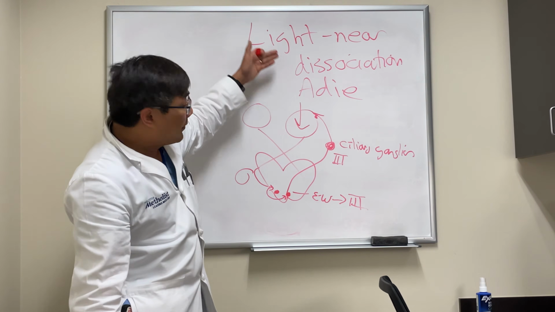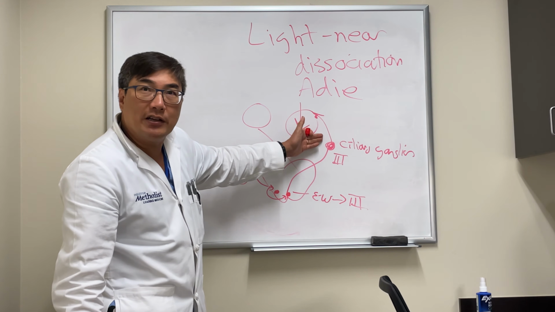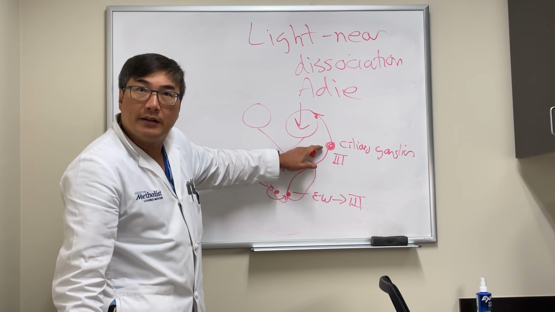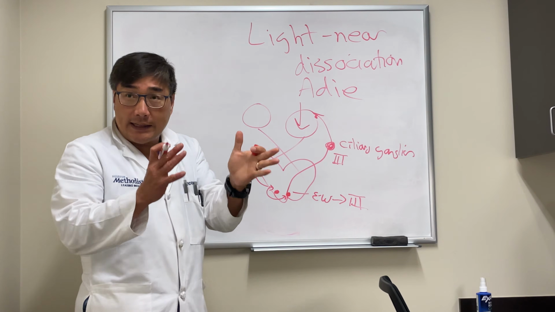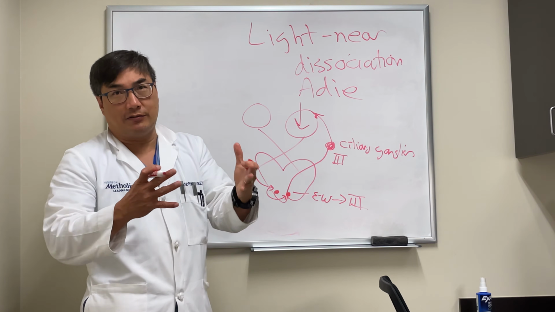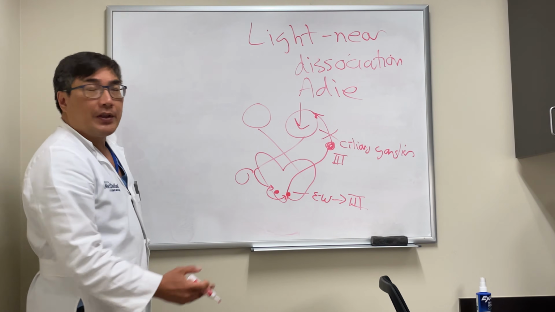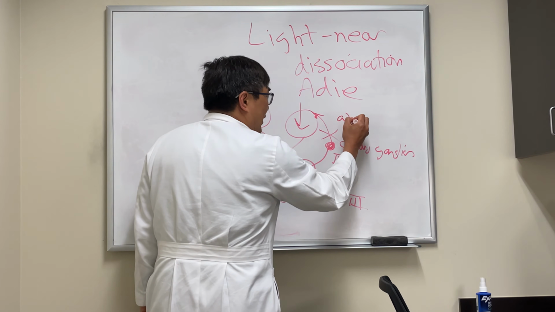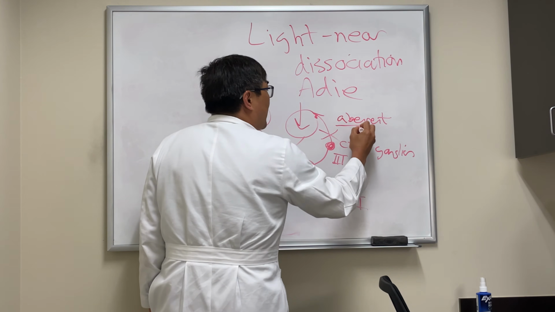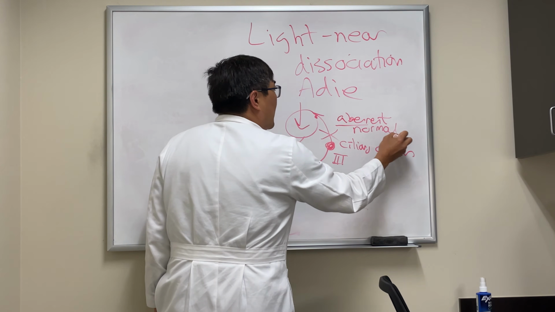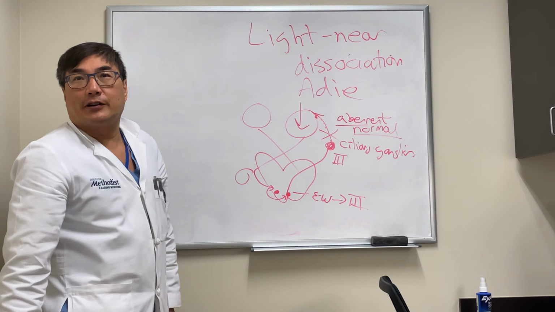So you can see the basis of the question. The light and the near pathway have the same neuron. So how could it be that if you have damage here, you would have a near reaction, but no light reaction? And the answer is you have aberrant regeneration. So after a peripheral nerve is denervated, there's regeneration, and that regeneration can be aberrant or it can be normal. So a normal regeneration just goes right back to its target organ.